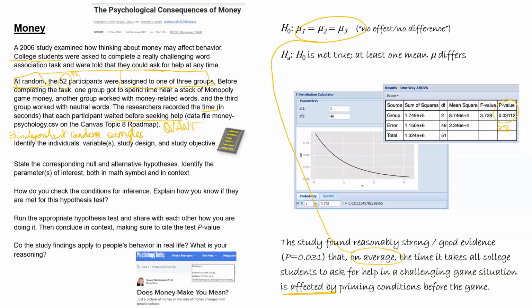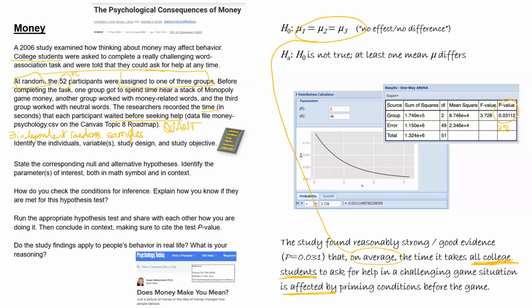It is important to include "on average" here, because our null hypothesis was that mu1 equals mu2 equals mu3, and those are means, averages. The conclusion applies to college students because in general, people's perception of money and how money affects them is likely to vary with the extent of their experiences with money. And college students, being young adults, are likely to have very different experiences with money than people who are established professionals or retirees, for instance.